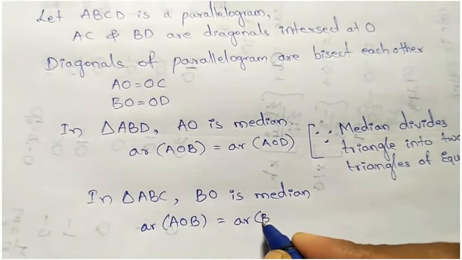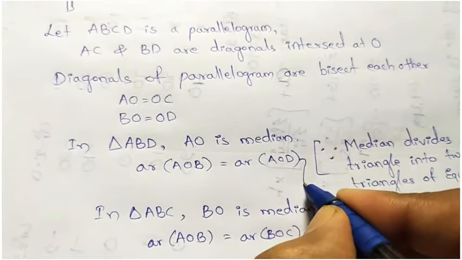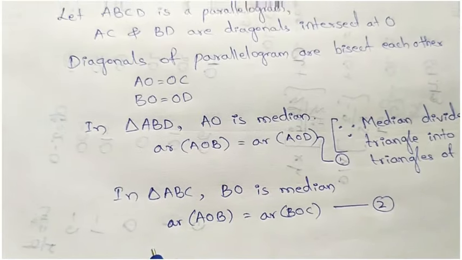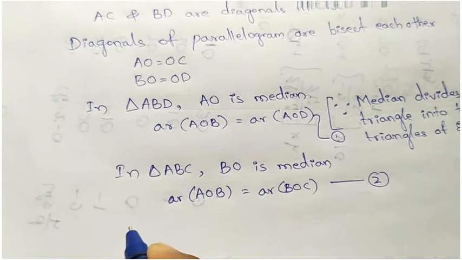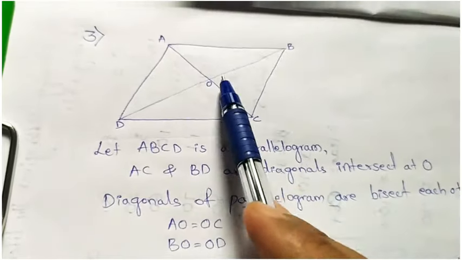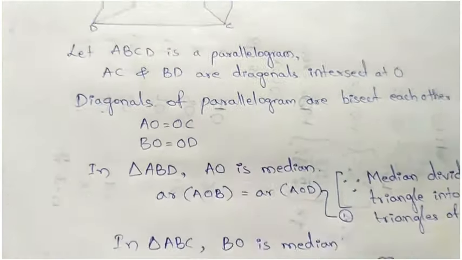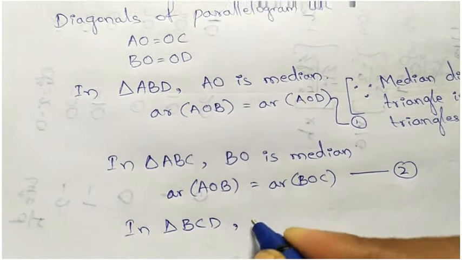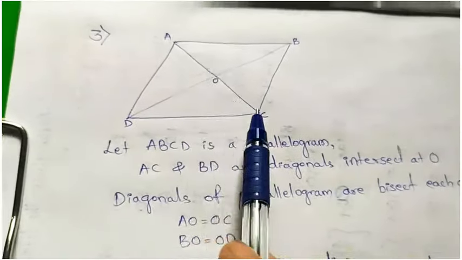So taking it as equation number 1, and equation number 2, and again taking in triangle, which triangle? Let's take BCD. Okay, so here which one will be the median?